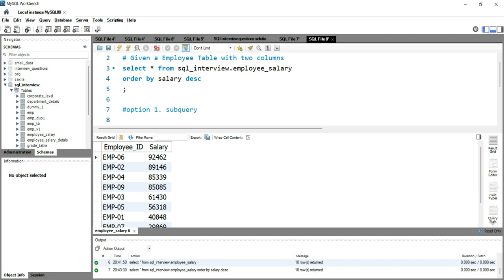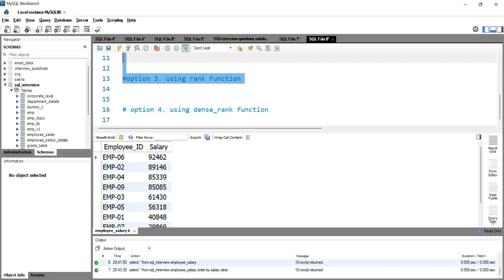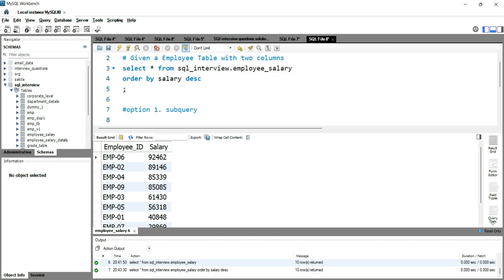So that's why we will be discussing these 4 different options to get the same result. The first option that we have here is to use this subquery. The first thing that we will do is get the highest salary value using the max function in a subquery, and then we can exclude that highest salary from the result set. Let me show you how we can do that.